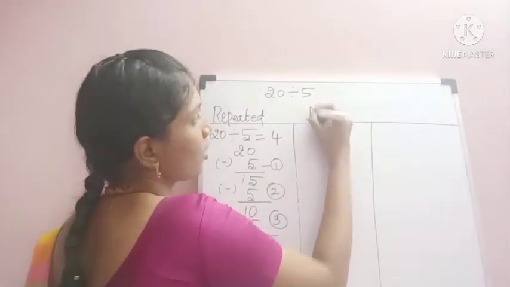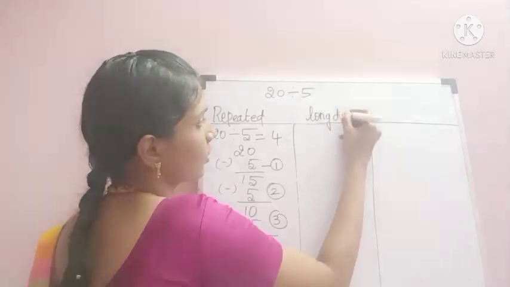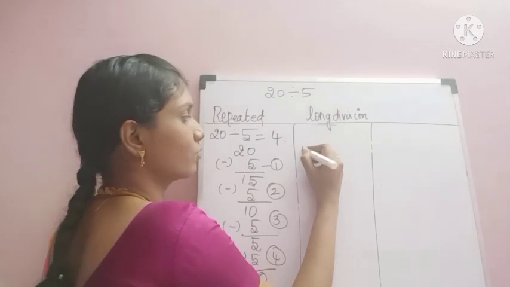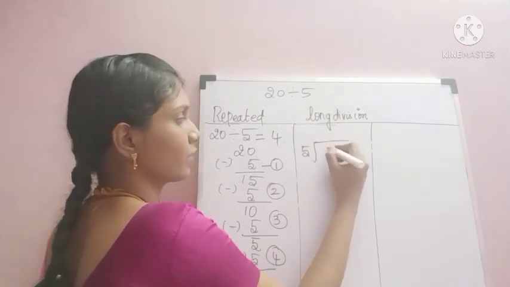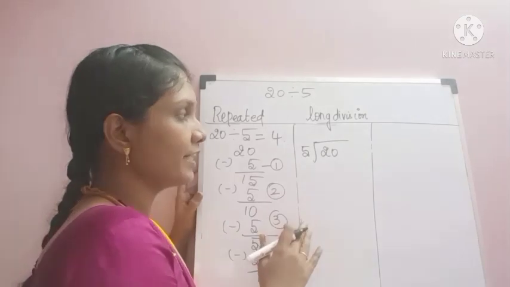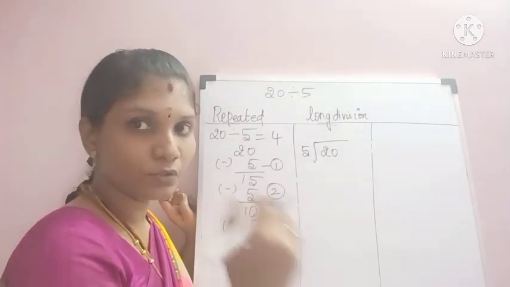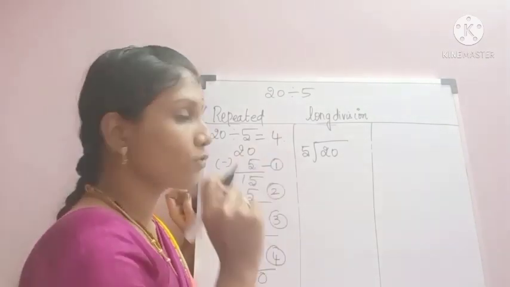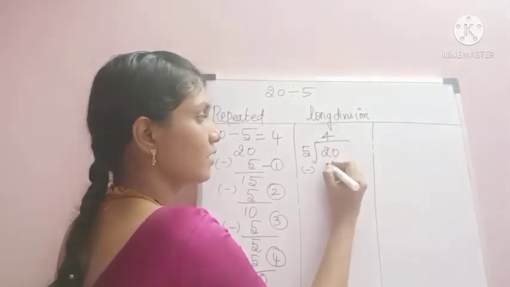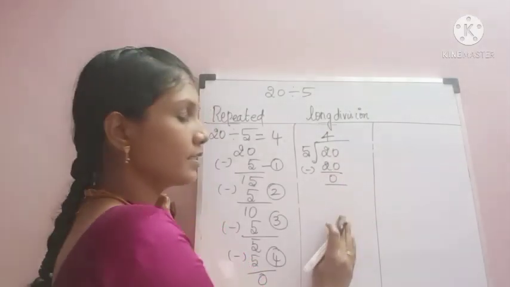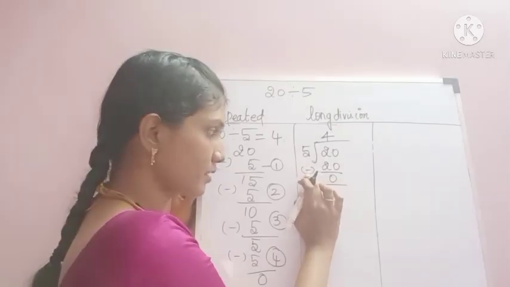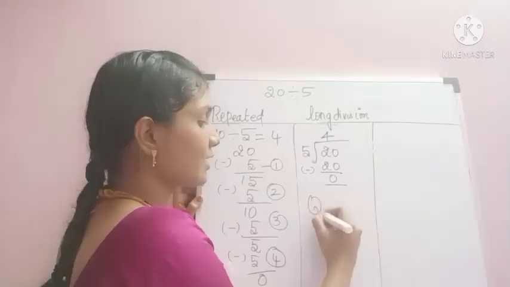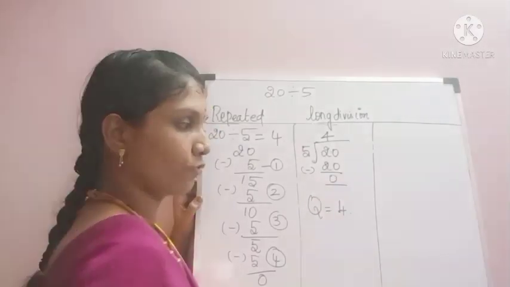Next we will implement the long division method. See here, dividend and divisor. First the divisor we have to write here. Then inside we have to write the dividend. See, in the 5 table we have to check when we get the number 20. 5 1s are 5, 5 2s are 10, 5 3s are 15, 5 4s are 20. 20 minus 20, 0. See why we are doing subtraction here? Because division is a repeated subtraction. So the answer, that is the quotient, is equal to 4.